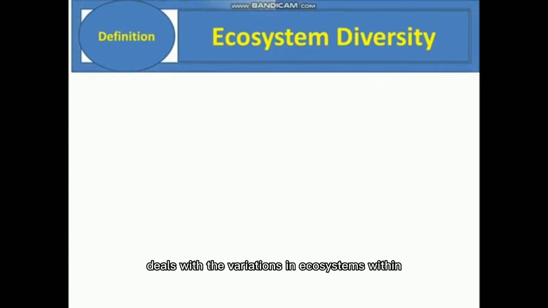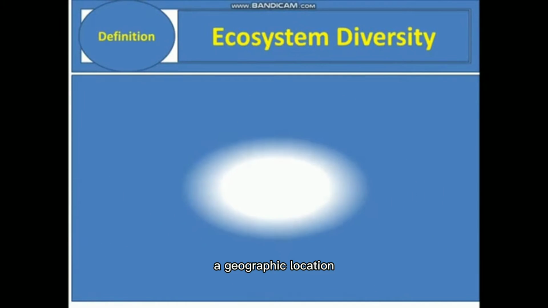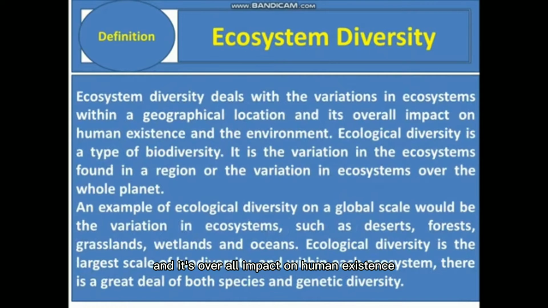Ecosystem diversity deals with the variations in ecosystems within a geographical location and its overall impact on human existence and the environment. Ecological diversity is a type of biodiversity. It is the variation in the ecosystems found in a region or the variation in ecosystems over the whole planet. An example of ecological diversity on a global scale would be the variation in ecosystems, such as deserts, forests, grasslands, wetlands, and oceans. Ecological diversity is the largest scale of biodiversity, and within each ecosystem, there is a great deal of both species and genetic diversity.